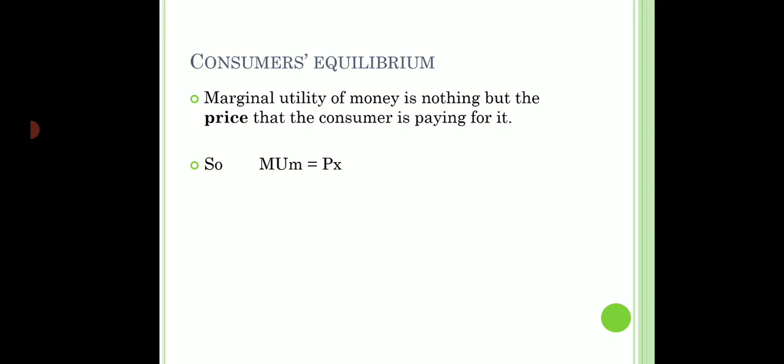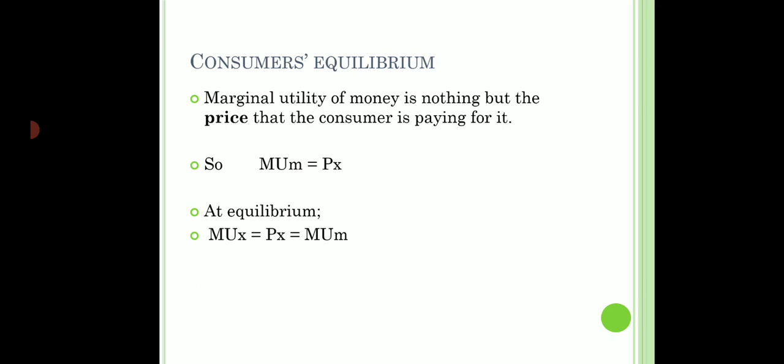So as per the condition of equilibrium, marginal utility of X that I am getting is equal to the price of X, or let's say it is equal to the marginal utility of money that I am paying. MUX should be equal to PX. That is the condition of consumer's equilibrium as per law of diminishing marginal utility.